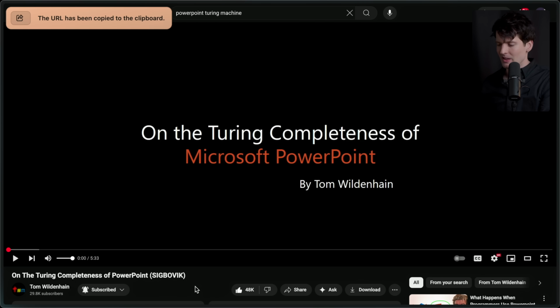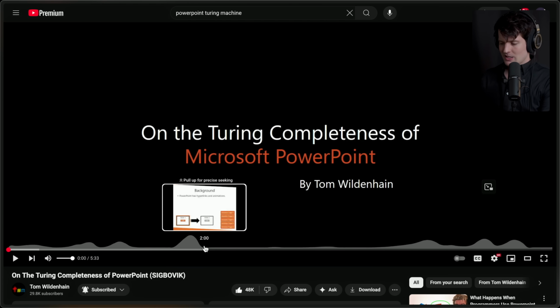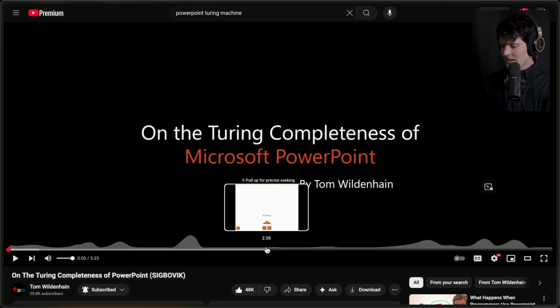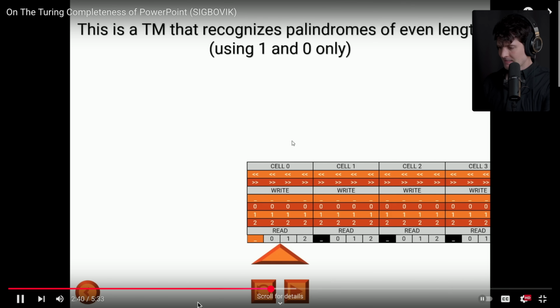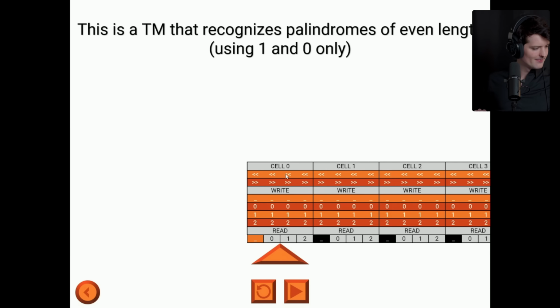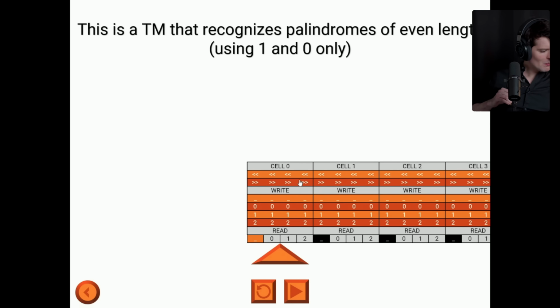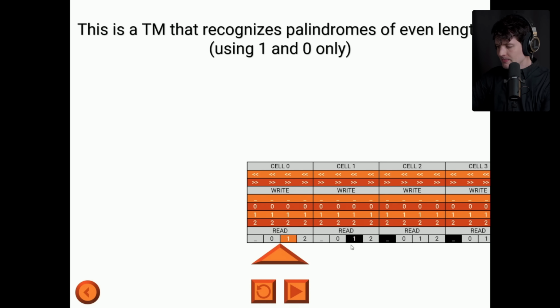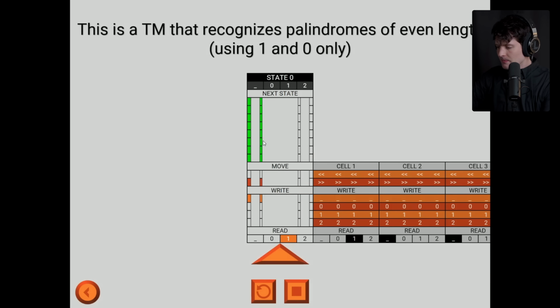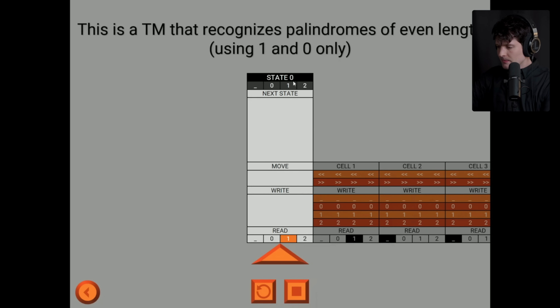The pacing's incredible. Tom managed to make PowerPoint Turing complete. The way he does that is incredible. So here we have a Turing machine that decides the language palindromes of even length. You can see that, like a normal Turing machine, we can move this tape. This is implemented completely with animations. There are no macros or anything else. So I can write to the tape, of course, so we'll give it a simple input like this. And of course, I can also execute the Turing machine. So here we have the Turing machine's current state.